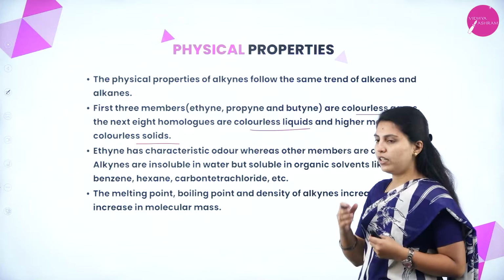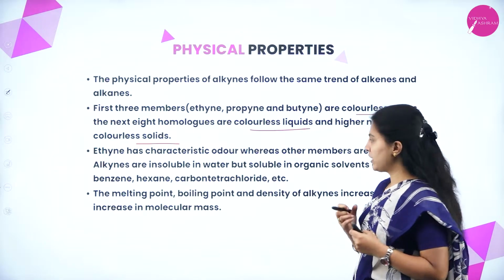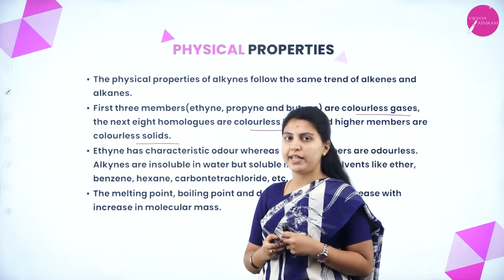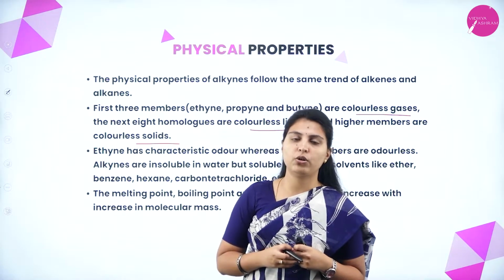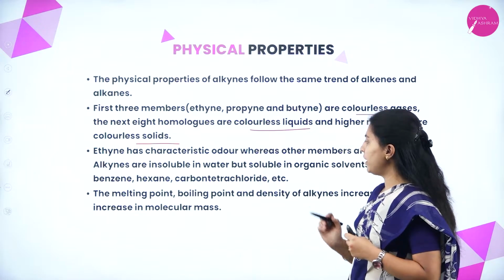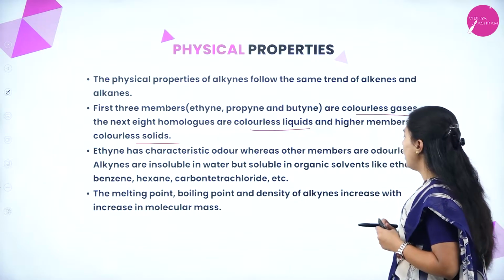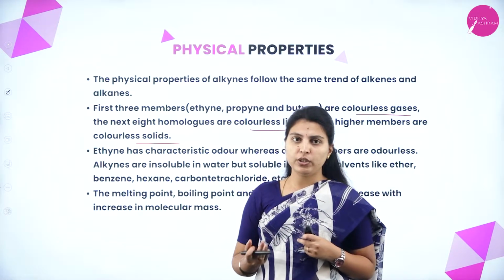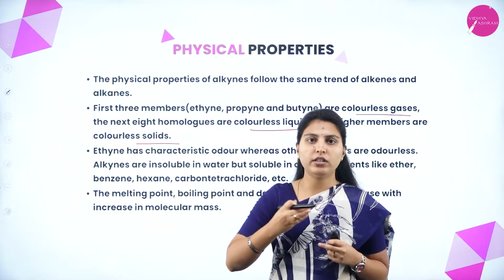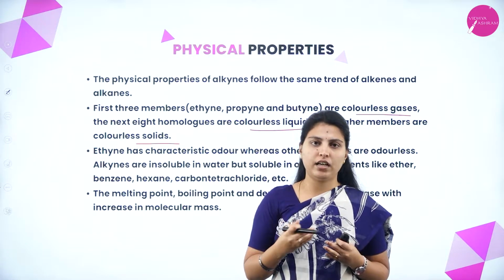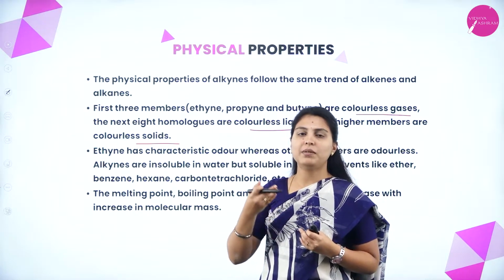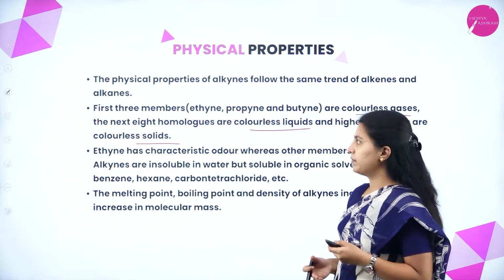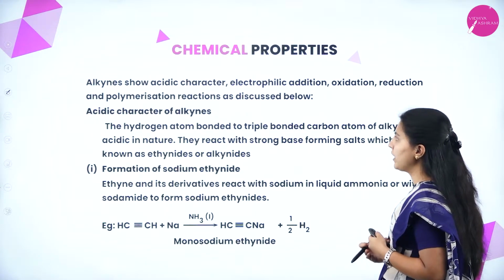Ethyne has a characteristic odor, and it is insoluble in water but soluble in some organic reagents like benzene, carbon tetrachloride, etc. Next, the melting point, boiling point and density of alkynes increase with increase in molecular mass. We know this trend keeps going in alkanes. Alkenes are the same. When the molecular mass keeps increasing, obviously the melting point and boiling point will increase. This is about the physical properties of alkynes.